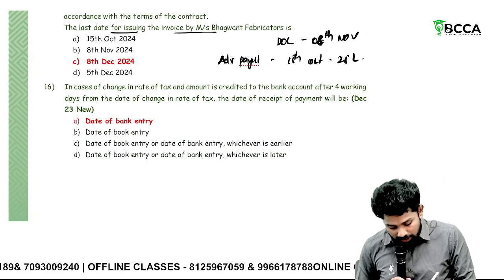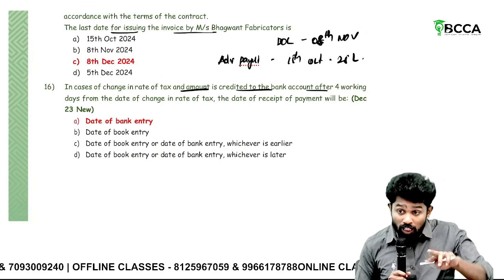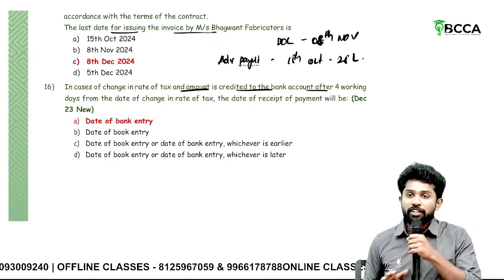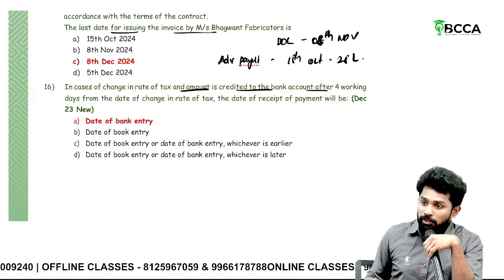In case of change in tax rate and amount is credited into bank account after 4 working days. So what is the point here? In case of change in tax rate, the payment may be forged.